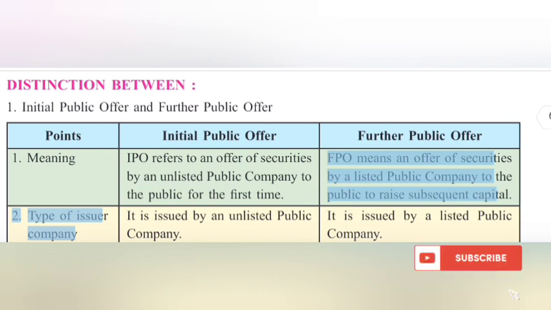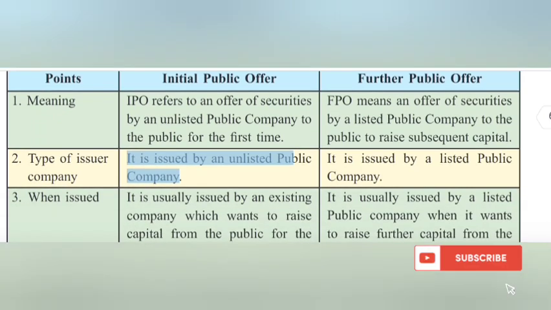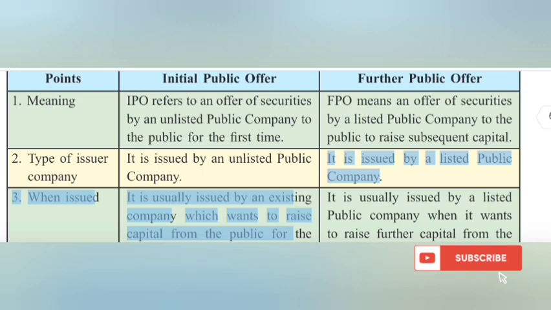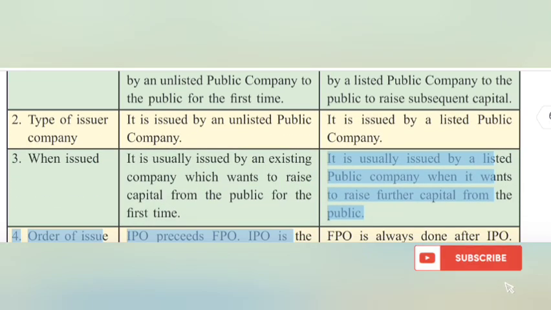Type of issuer company. An IPO is issued by an unlisted public company. An FPO is issued by a listed public company. 3. When issued: an IPO is usually issued by an existing company which wants to raise capital from the public for the first time. An FPO is usually issued by a listed public company when it wants to raise further capital from the public.